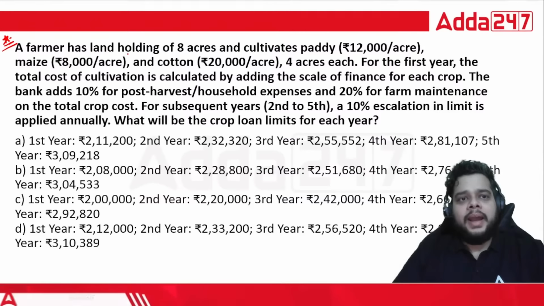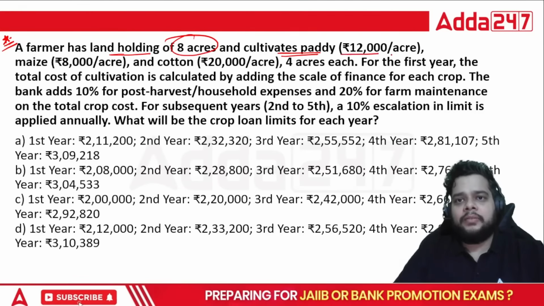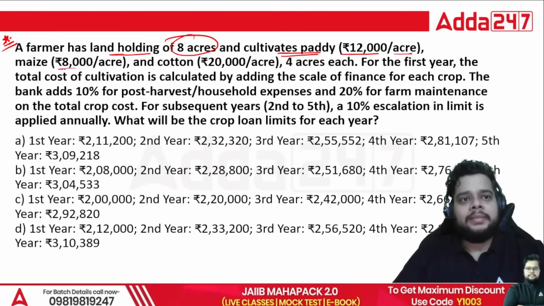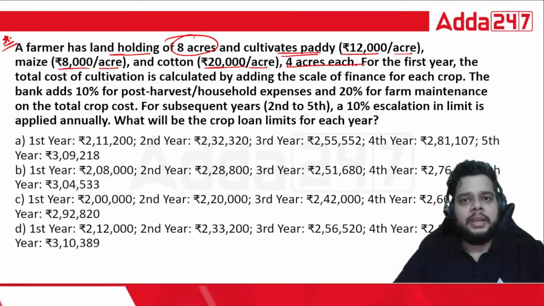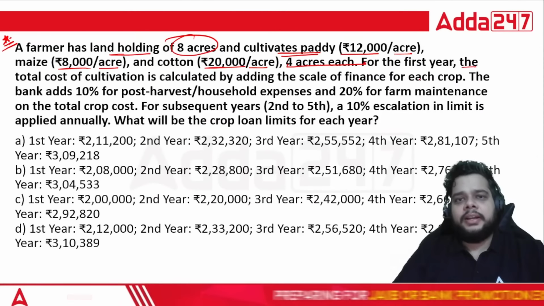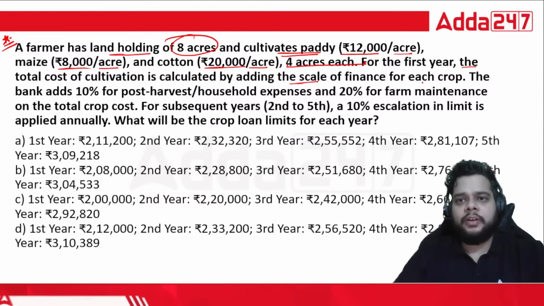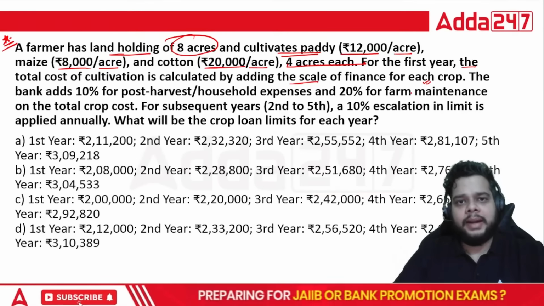A farmer has land holding of 8 acres and cultivates paddy 12,000 per acre, maize 8,000 per acre, cotton 20,000 per acre. 4 acres each is there of all these. For the first year, the total cost of cultivation is calculated by adding the scale of finance for each crop. Each crop you are just adding.